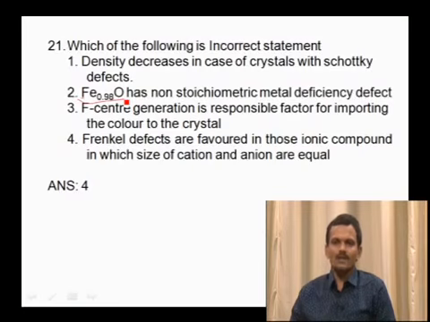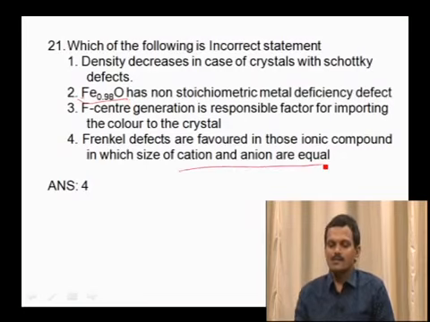And coming to the fourth one, Frenkel defects are favored in those ionic compounds in which the size of the cation and anion are equal. This is the wrong one. Why? Because Frenkel defects are more favored in crystals which contain low coordination number and a large difference between the size of cation and anion. But here the anion and cation are having equal sizes. So this is a wrong statement. So our answer is the fourth option.